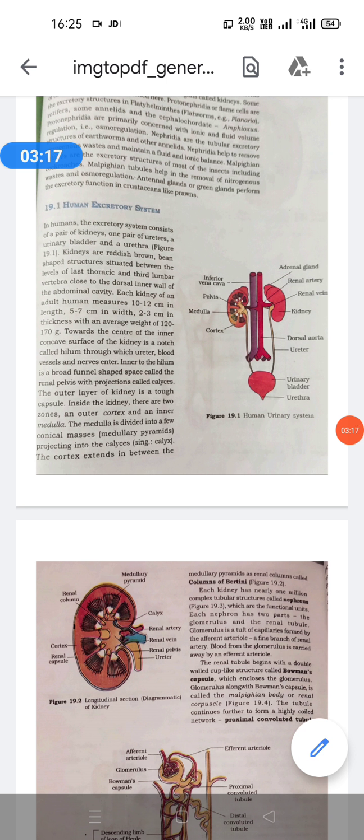We, for example, are terrestrial animals, and we remove urea. Urea is 100 times less toxic than ammonia. 1 gram of urea requires only 100 ml of water to dissolve, and therefore the removal of nitrogenous materials in the form of urea, those animals are called ureotelic animals, and that phenomenon is called ureotelism. For example, amphibians and mammals excrete urea, a nitrogenous material.